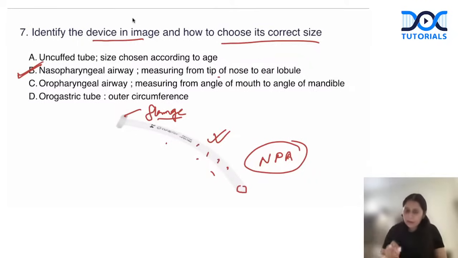Remember, a tube will always have a connector attached on its other end, the end which will be attached to the circuit. This doesn't have a connector. It has a flange attached to it. So I cannot attach a circuit to this nasopharyngeal airway. Got it? So it is easy to recognize. It has a beveled end. It has a smooth body with no markings on it. Okay? Nasopharyngeal airway. Okay, next question.